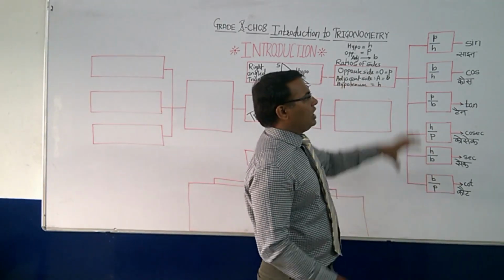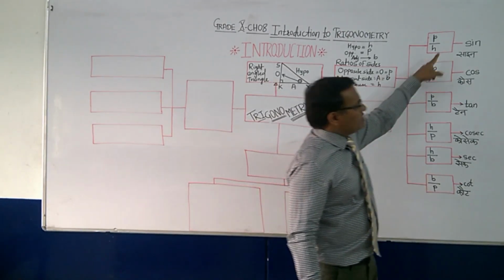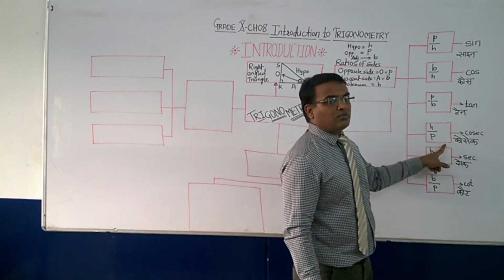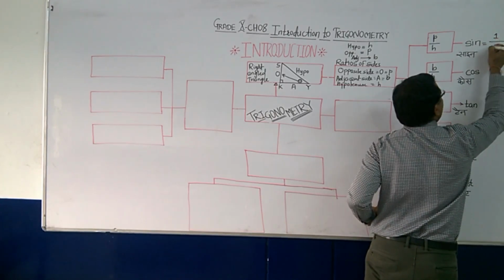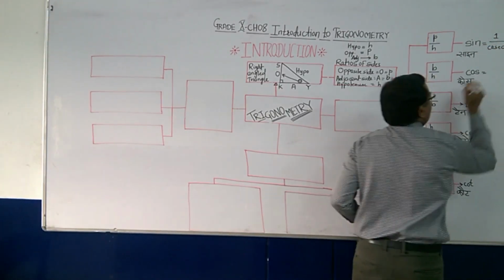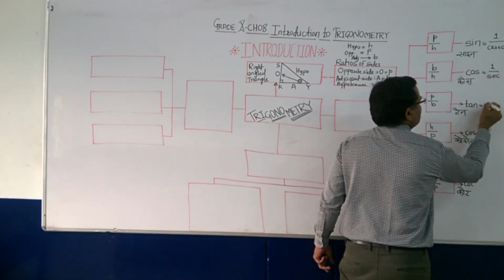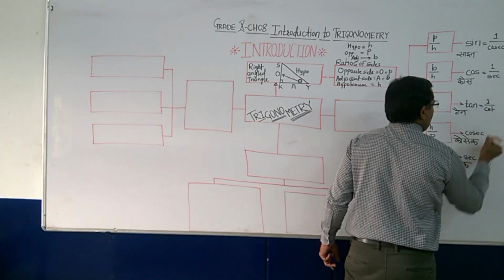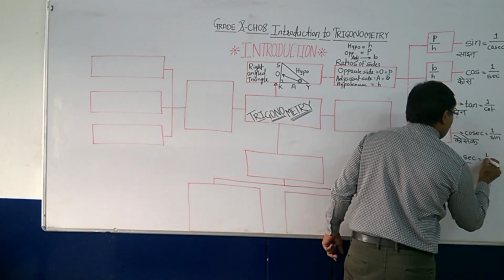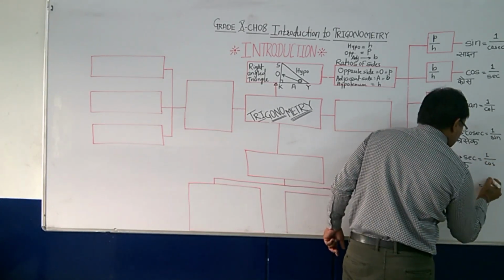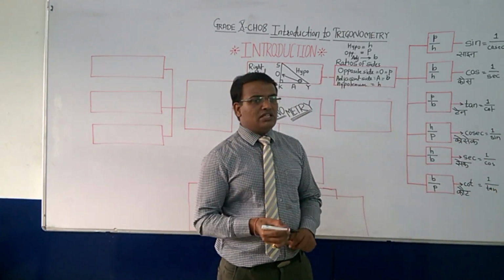Then if you look at these ratios, sine and cosec are reciprocals of each other. So here I write: sine is equal to 1 upon cosec. Cos is equal to 1 upon sec. Tan is equal to 1 upon cot. Cosec is again 1 by sin. Sec is equal to 1 upon cos. And cot is equal to 1 upon tan. They are reciprocals of each other.